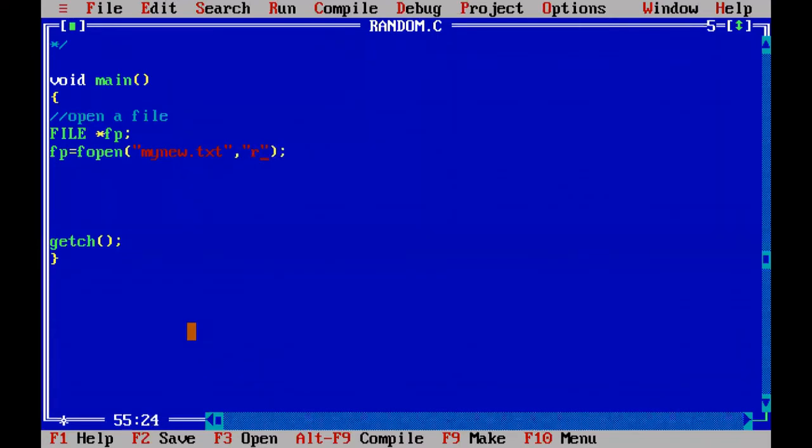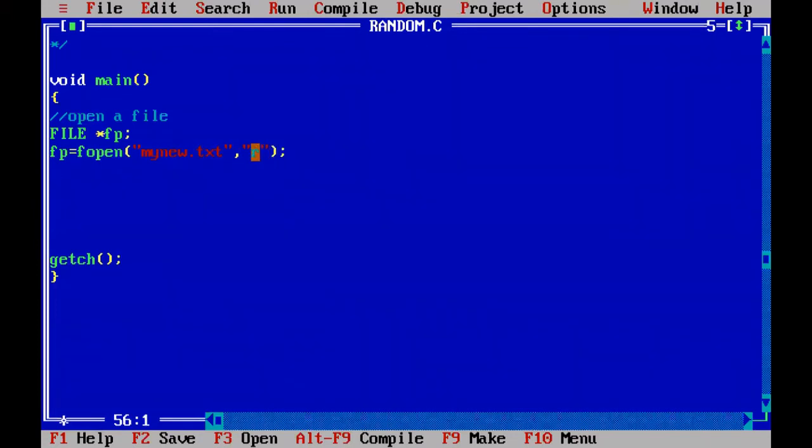I'm opening it in reading mode. You can also check whether this file is opened or not with the statement if fp equal to NULL. That statement you can use to check whether the file is really opened or not. So I'm not checking whether the file is opened or not; I'm going with the other statement. So the file is successfully opened. My mynew.txt file is already there.